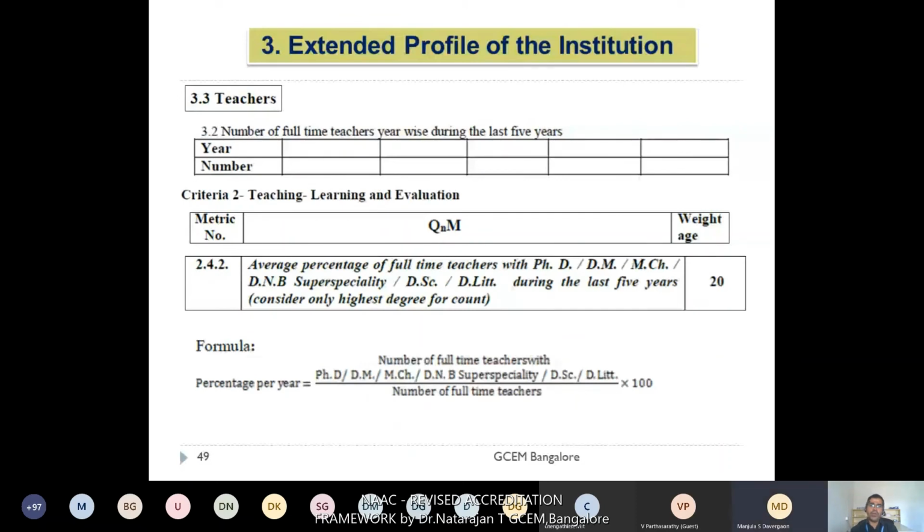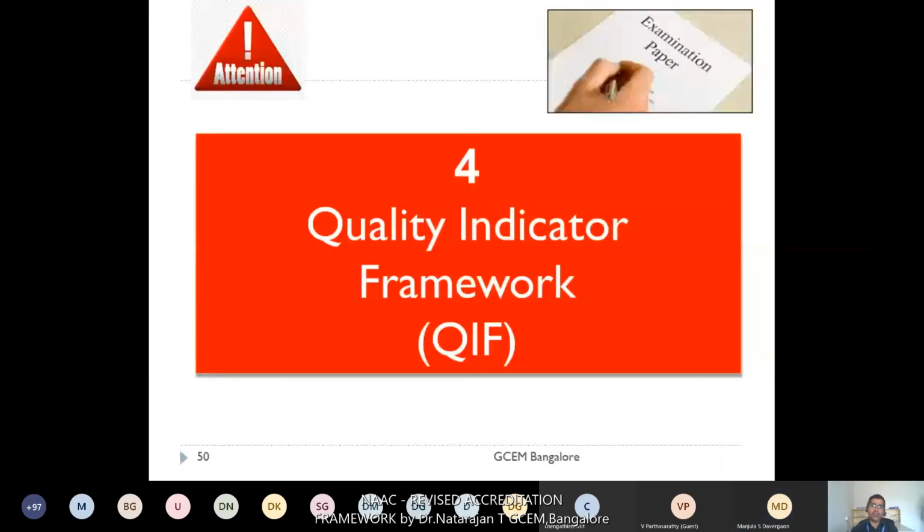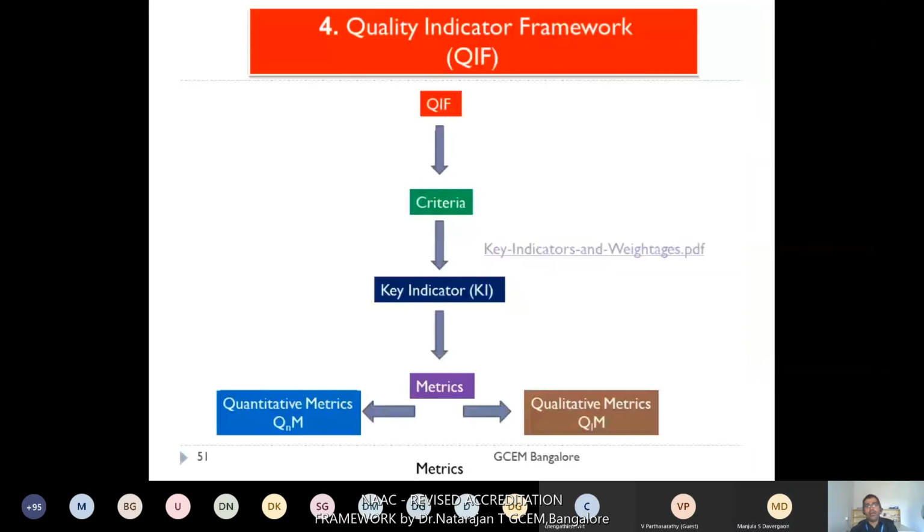The next one is a very important one, the quality indicator framework, QIF. The quality indicator framework is very important in the SSR format because for all the 7 criteria, we have key indicators appropriately delineated to the metrics. All the metrics are divided into only 2 categories, quantitative and qualitative metrics. I'll show the criterion wise key indicators and weightages in this PDF.